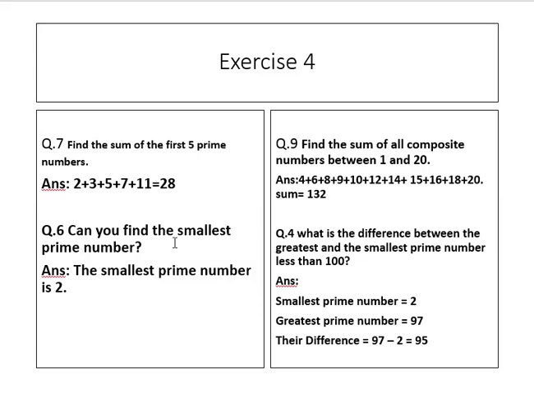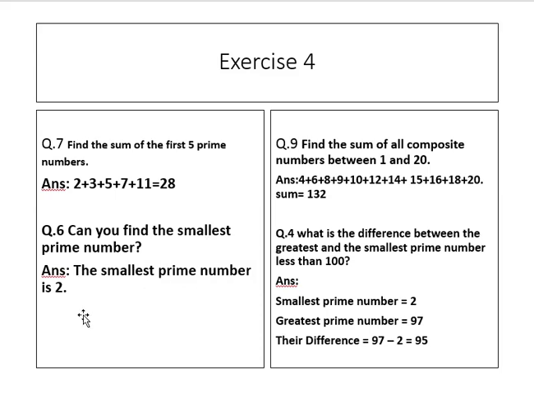A number that is divisible only by itself is known as a prime number. 2 plus 3, 3 plus 5, 5 plus 7, 7 plus 11. We add these numbers, so the sum value is 28. Question number 6. Can you find the smallest prime number?